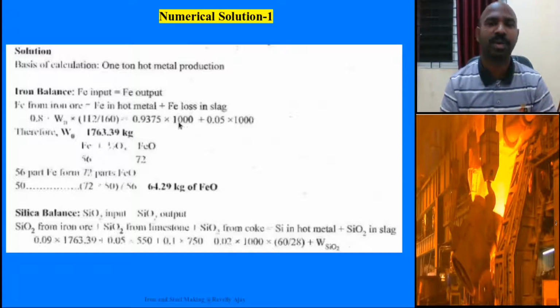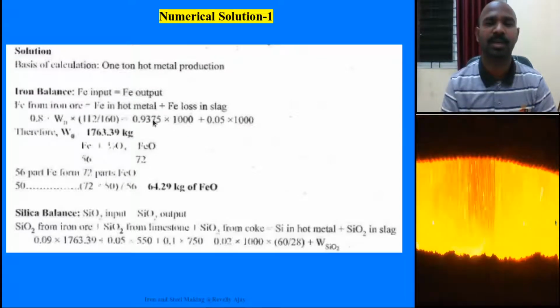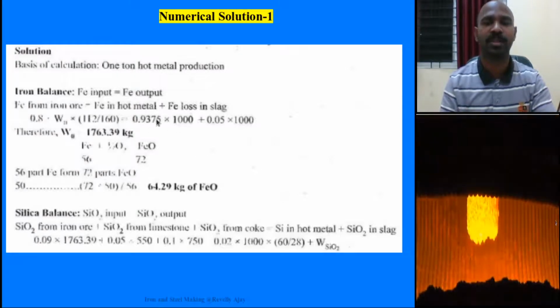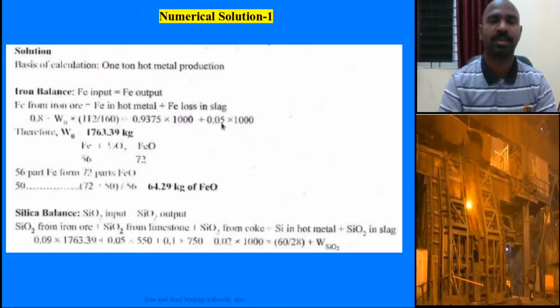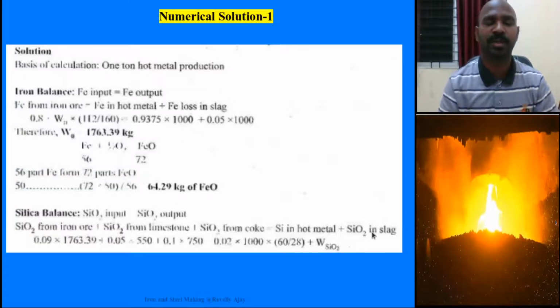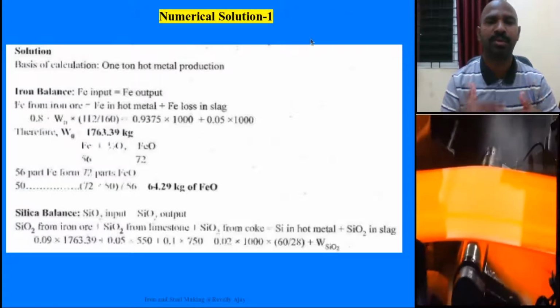It is 1 ton hot metal production, so the physical weight is 1000 kg, that is 93.75 into 1000 kg. You can convert this 93.75 into a fraction. And then there is the 5% loss in slag.